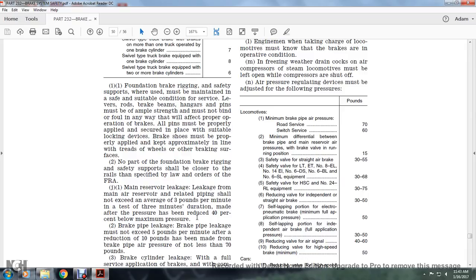I-1. The foundation brake rigging safety and support must be maintained in safe and suitable condition. The service delivery rods, brake beams, hangers, and pins must be of adequate strength and must not bind or foul in any way that will affect the proper operation of the brakes.